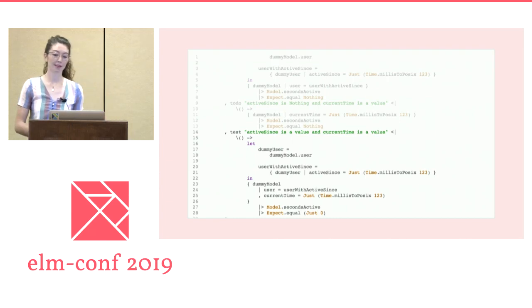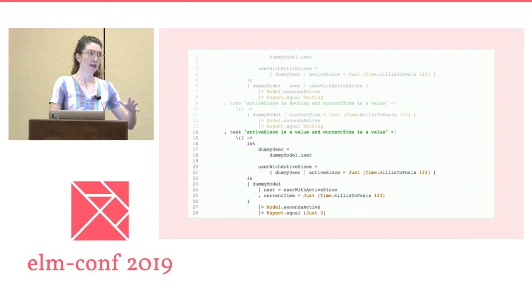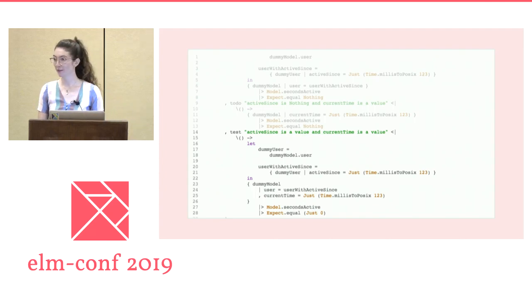Well, we messed up. But the way that the setup works for this test, it's not immediately apparent how we messed up. We set both the active sense time and the current time to the same value, and the difference between these times is 0. Since we just wrote this test and need to commit a regression test, we can just change our setup values to be more useful.